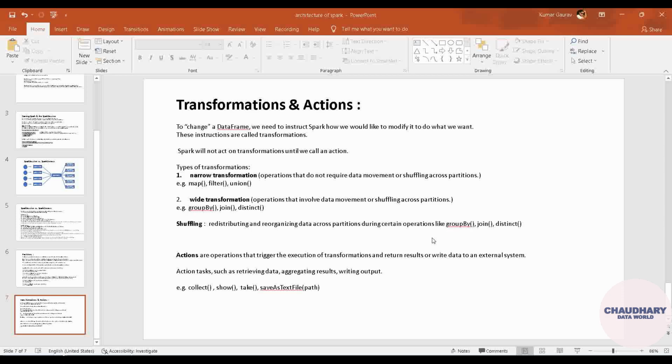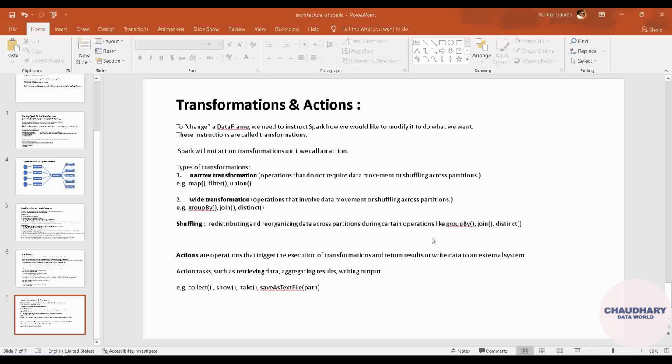First one is transformation, and then we will cover up action. So transformation is nothing but, suppose if you are having some particular data modification into your data set or data frame. That modification may be, suppose it can be a join, it can be a union, it can be filter, anything, right? So all these come under transformation. Now if you are aware of Python, suppose you would have used the pandas library, there is no such concept of transformation and action separately.